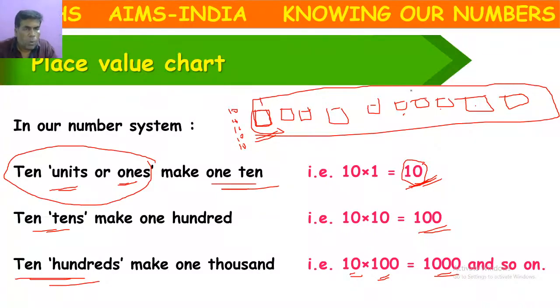First we have the ones place. If I multiply it with 10, it will become the tens place. Now if the tens place is multiplied with 10, it will become the hundreds place. If that is multiplied with 10, it becomes the 1000 place. So by multiplying with 10, we get the next place.